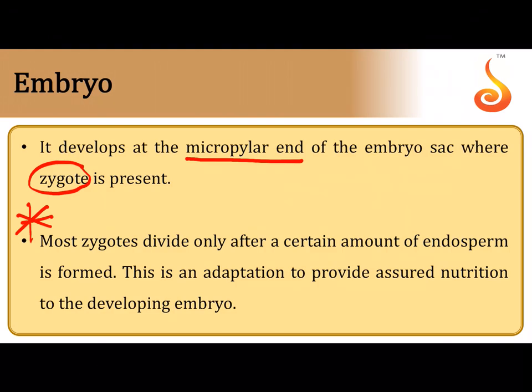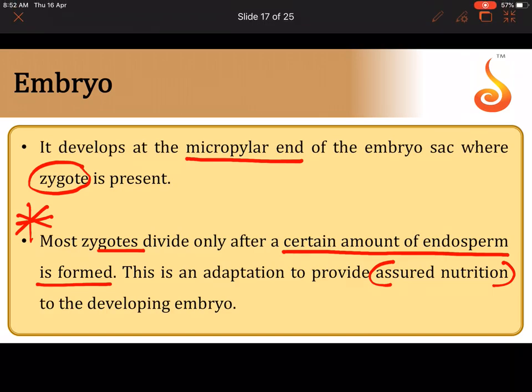Now this is another very important question. Why does the zygote divide only after a certain amount of endosperm is formed? That is because it needs assured nutrition. There should be somebody to provide nutrition for the developing embryo. So the zygote will wait for some time. I told you the zygote is waiting for the endosperm to develop.